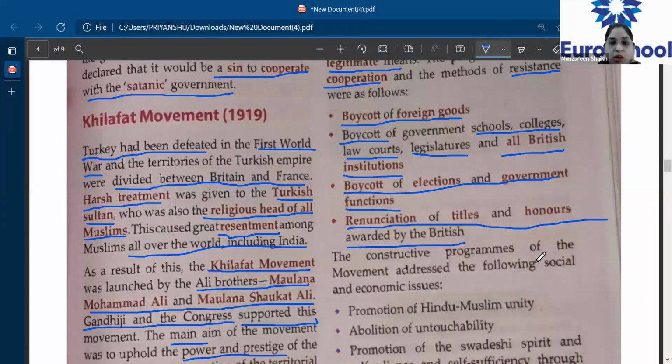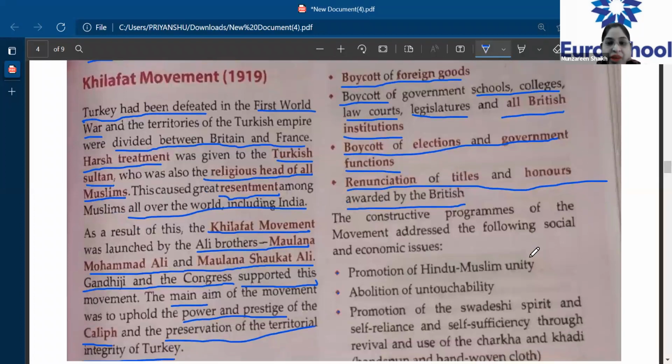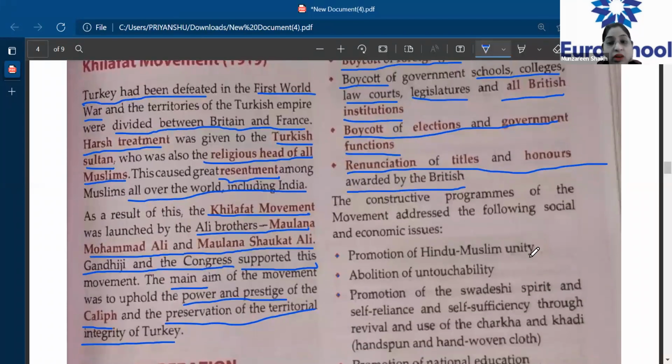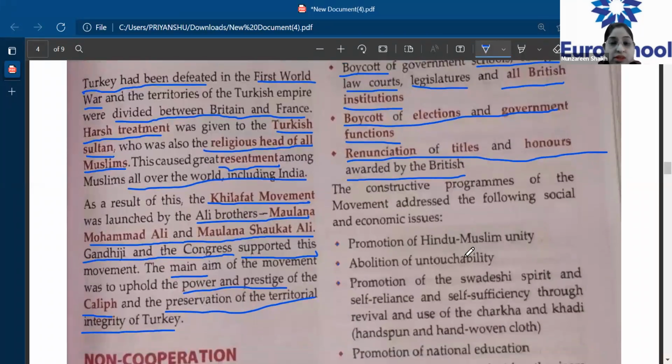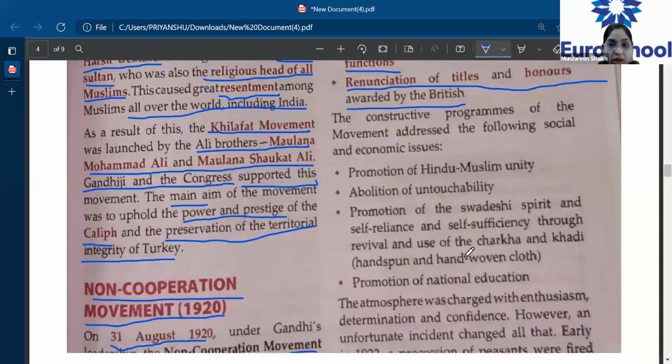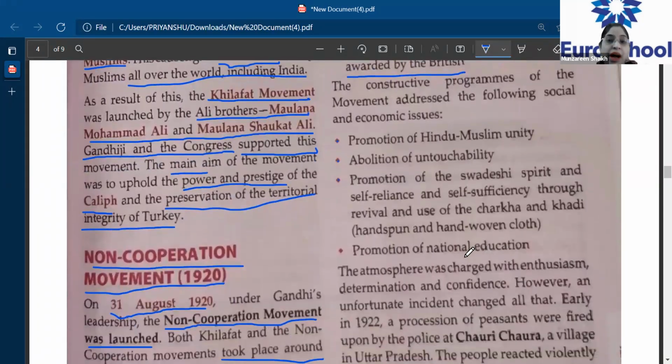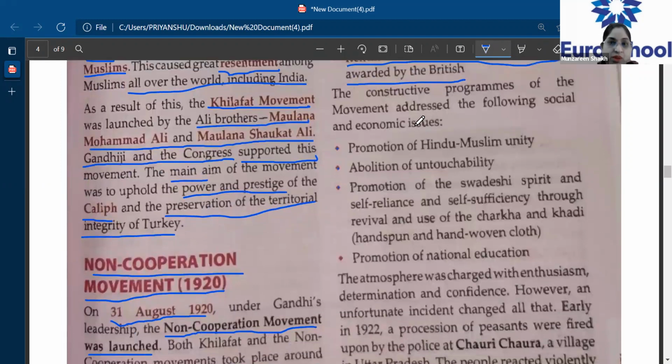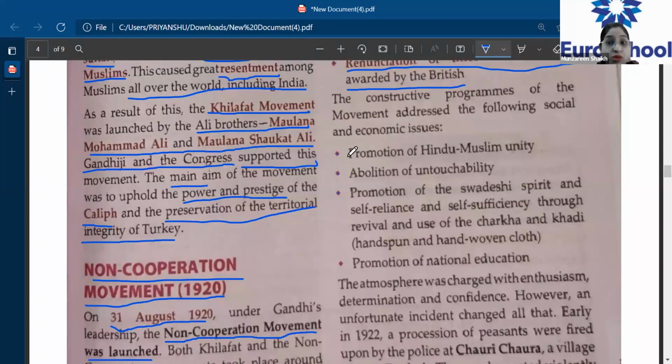Okay. Now, the constructive programs of the movement address the following social and economic issues. Now, because of this non-cooperation movement, what was the positive impact of that? Let's see that. Okay, what was the positive impact of the national movement on social and economic issues? Number one, and first underline the heading so that you know what these things come under. Positive impact on social and economic issues. Just write that. You will understand the positive impact of this movement.